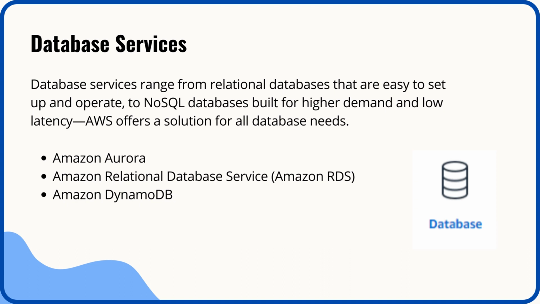Amazon Aurora is a MySQL and PostgreSQL compatible relational database. It is up to 5 times faster than standard MySQL databases and 3 times faster than standard PostgreSQL databases. Amazon Relational Database Service, Amazon RDS, makes it easy to set up, operate, and scale a relational database in the cloud. It provides resizable capacity while automating time-consuming administration tasks, such as hardware provisioning, database setup, patching, and backups.